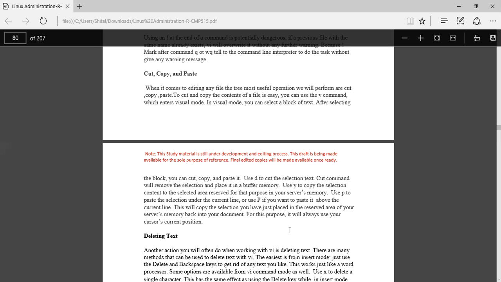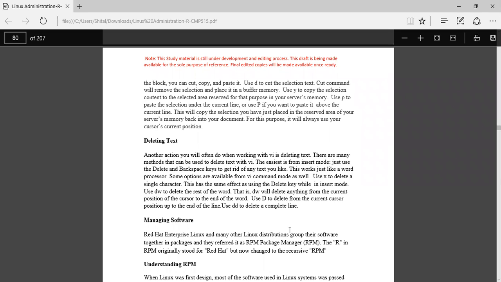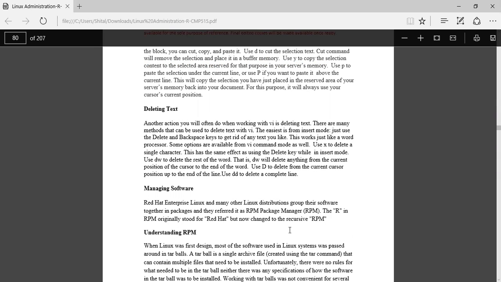When you have to delete particular text in VI, there are many methods that can be used. The easiest is from insert mode. Just use the delete and backspace keys to get rid of the text you like. You can also use x to delete a single character. When you have to delete a single character, you can use the key x.